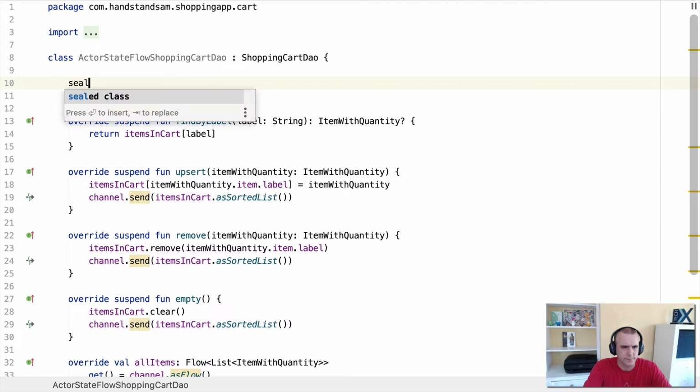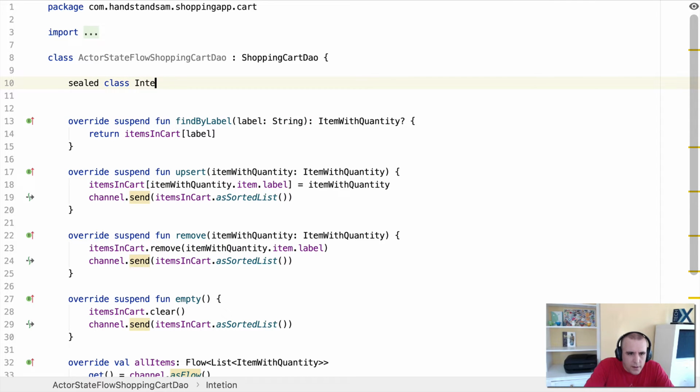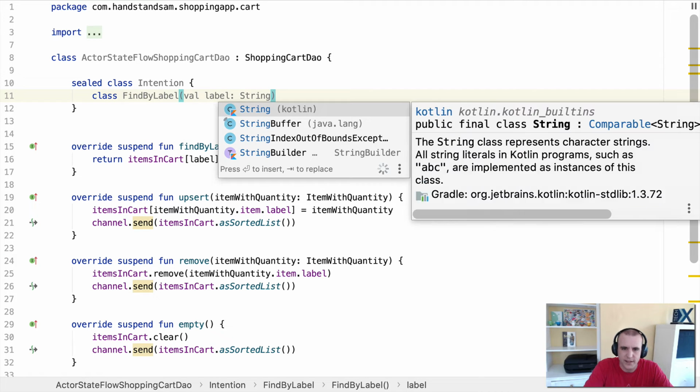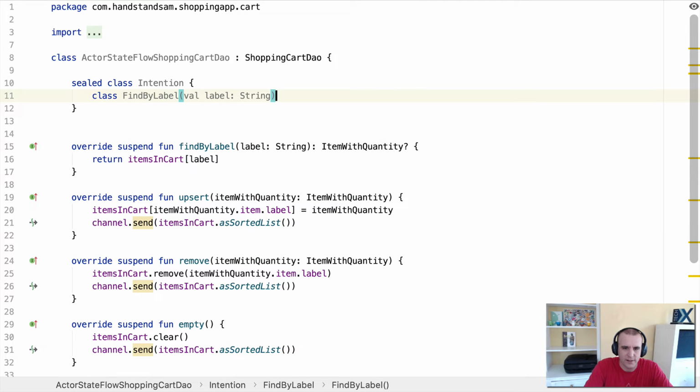I'm going to call it sealed class Intention. And this is live coding, so forgive me. Sealed class Intention. And then inside of here, I can say other things. Actually, I'll start with the top. So FindByLabel. So we'll do a class FindByLabel, and inside of there, we'll send in a val of label, just like we have down there, which is a String. And then we'll end up sending in a deferred. So let's leave it like this for now because it gets a little complex to do it.